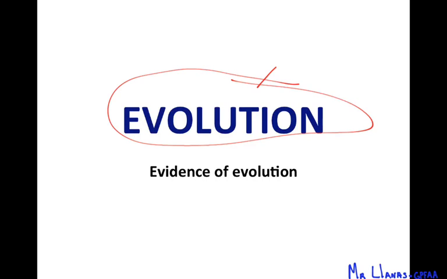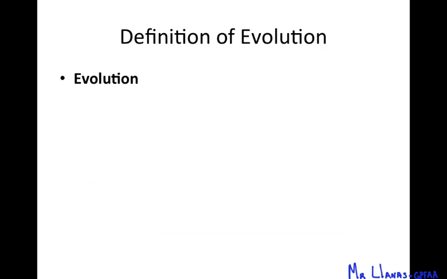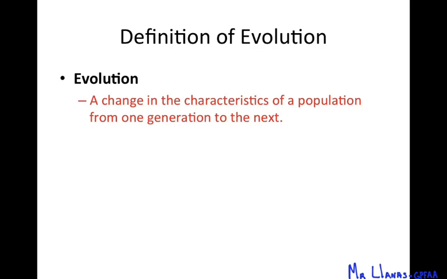So just like your cell phones, if you've seen some of the cell phones your parents used when they were growing up, you know that they're way different than the ones that you use, right? So again, evolution is just a change over time. Okay, their phones have changed or have evolved just like other organisms on our planet. Okay, so a change in the characteristics of a population from one generation to the next.